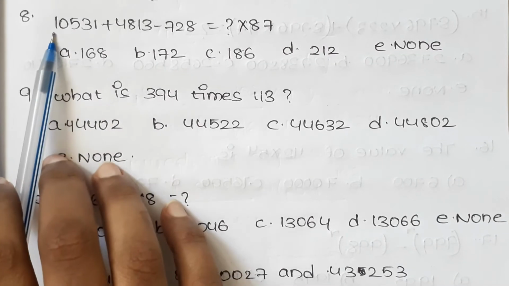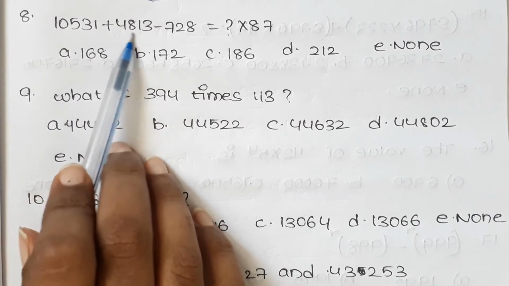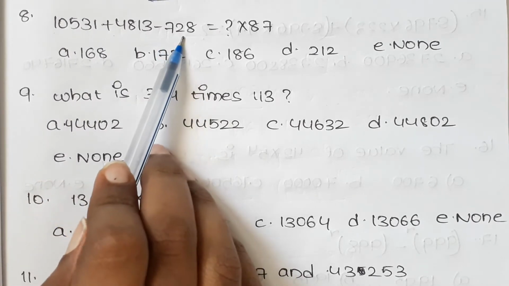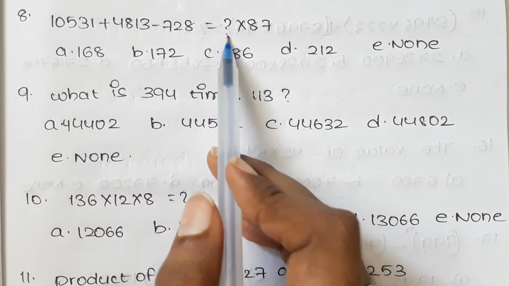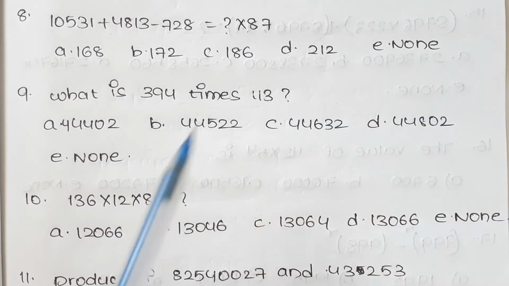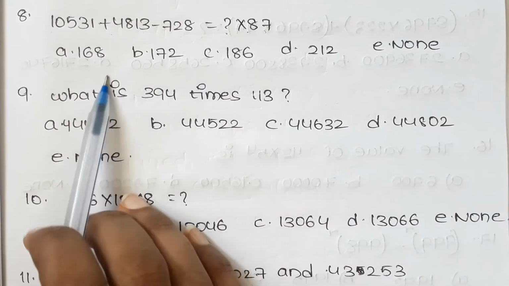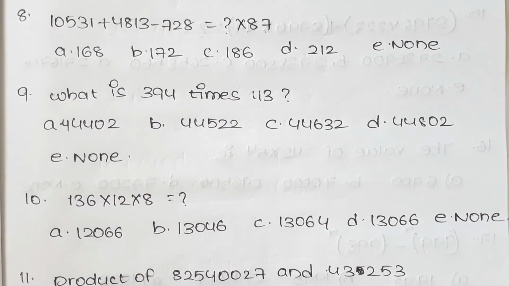Here 10,531 plus 4813 minus 728 equals question mark into 87. Here we should find the missing number. This also can be done by elimination process.